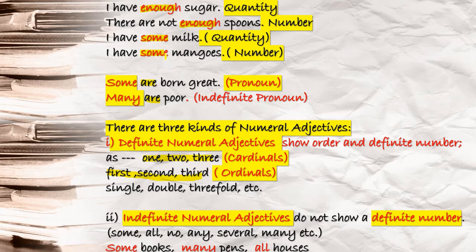Or you can say before noun terms, these determiners, meaning quantifiers, adjectives of number as well as adjectives of quantity, are used. Okay, this is the important thing that you have to keep in your mind. Now you see, two sentences I have written. Some are born great, many are poor.